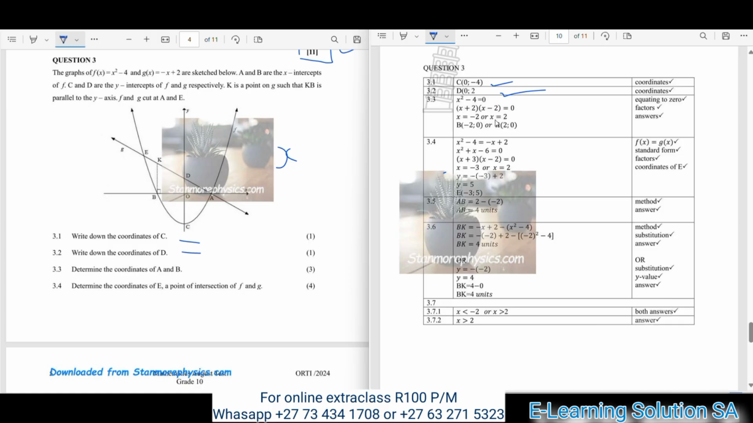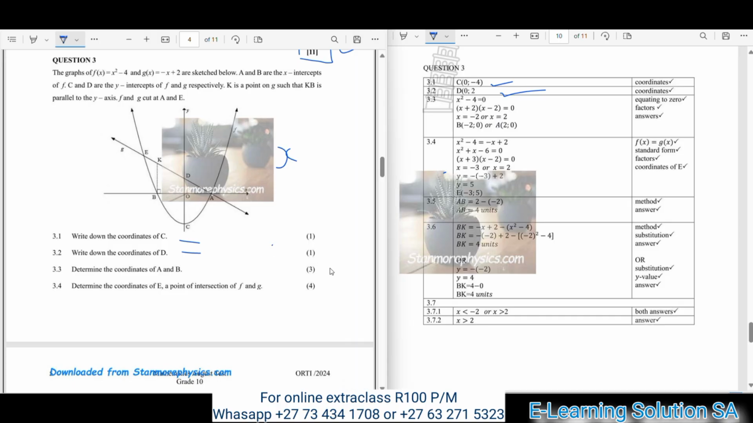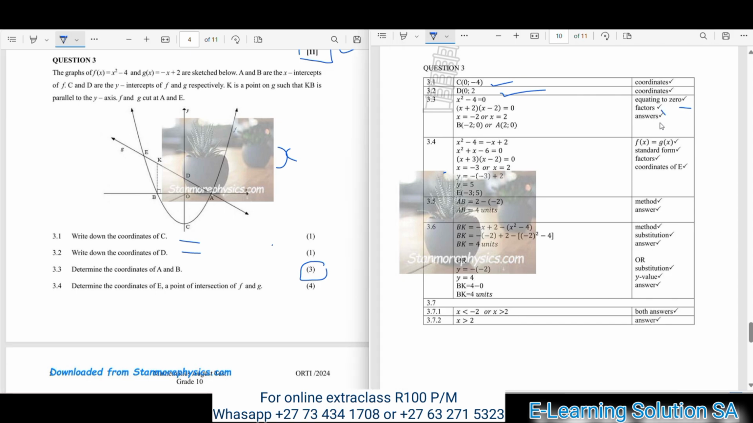Okay, 3.3, determine the coordinates of A and B, 3 marks. So you get the mark here for equating to 0, you get the mark for factorising, and your final answer. So you must make sure that you do everything right here. So the coordinates for B were (-2; 0), and the coordinates for A were (2; 0). So you must make sure that you get that answer correct.